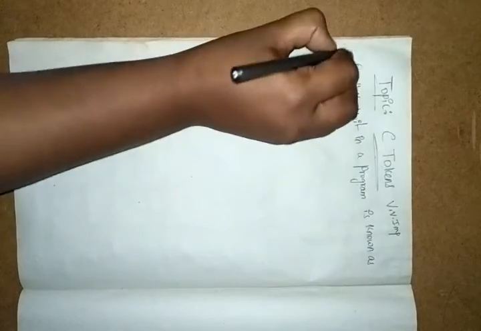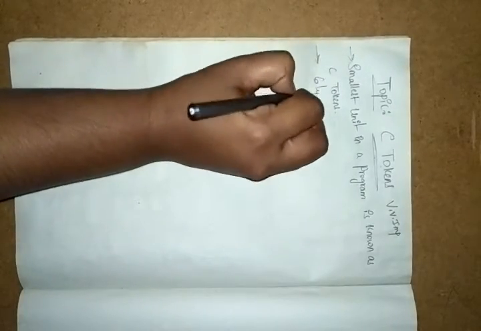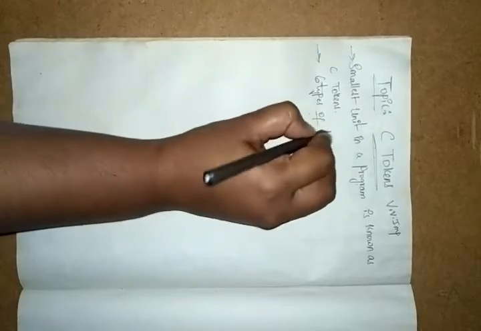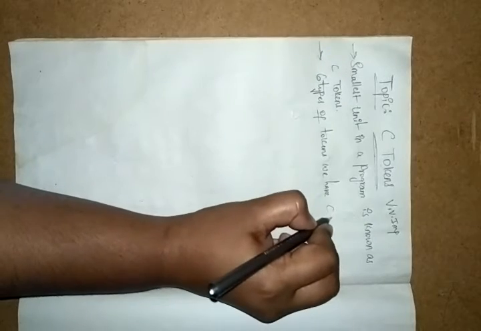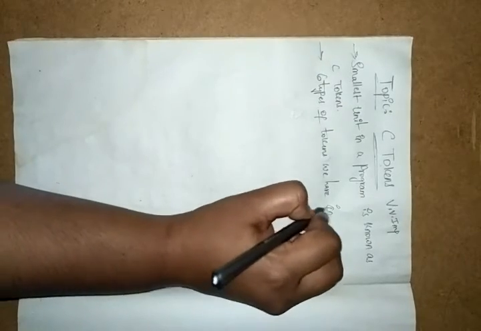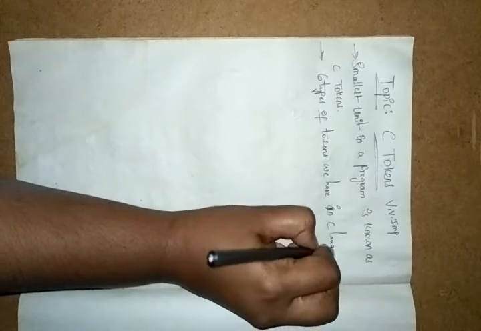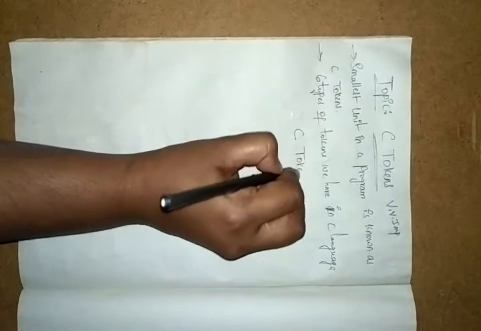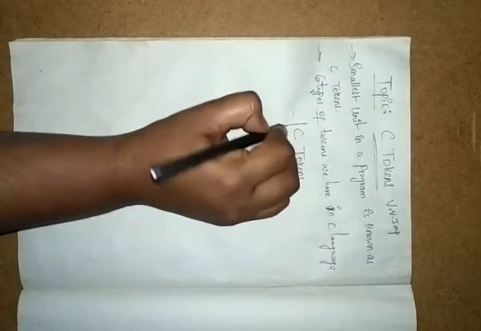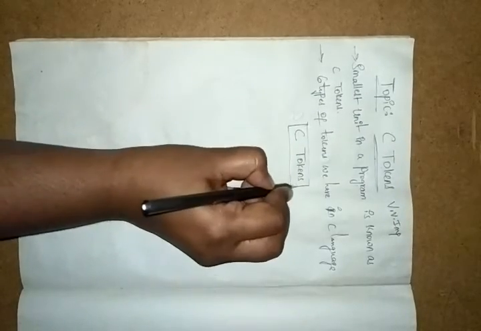Okay, there are 6 types of tokens we have in the C language. Okay, so we have 6 types of tokens. Let's see. C tokens. In this we have